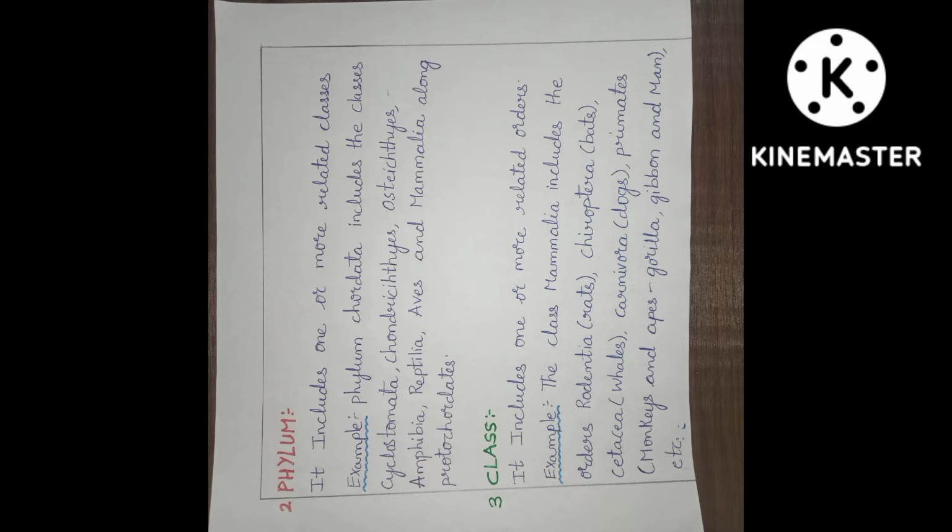Class. It includes one or more related orders. Example, the class Mammalia includes the orders Rodentia (rats), Chiroptera (bats), Cetacea (whales), Carnivora (dogs), primates (monkeys and apes, gorilla, gibbon and man), etc. The class Mammalia includes the orders Rodentia, rats.